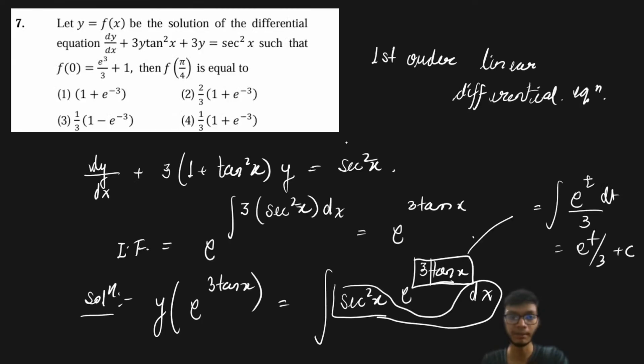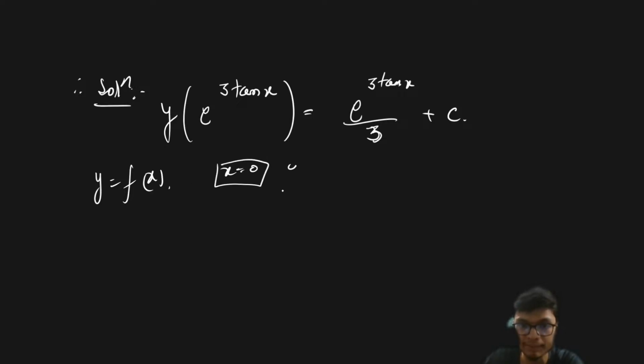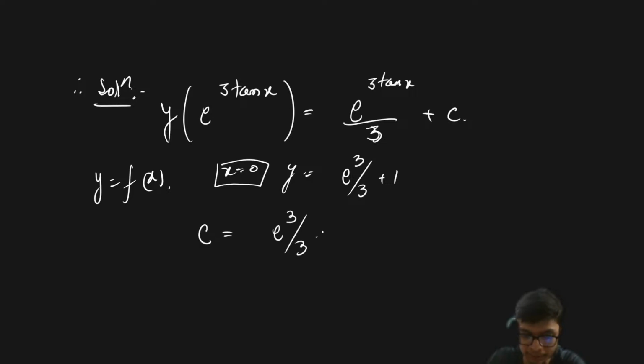The initial value f of 0 is given as e cube plus 1, where y is f of x. Putting x equal to 0, y is e cube by 3 plus 1, so the value of the constant comes out as e cube by 3 plus 2 by 3.